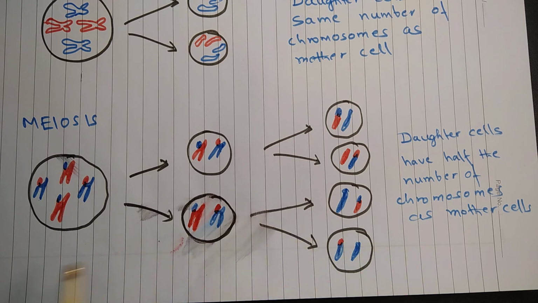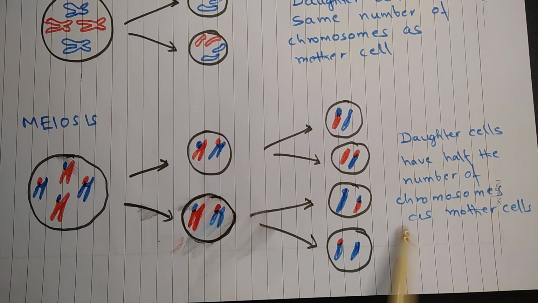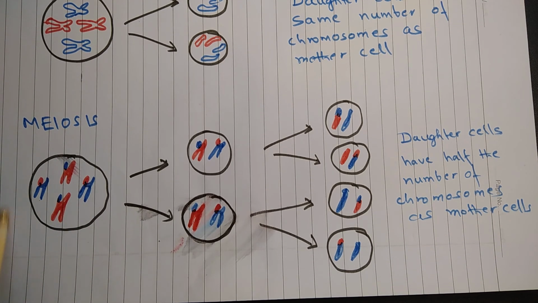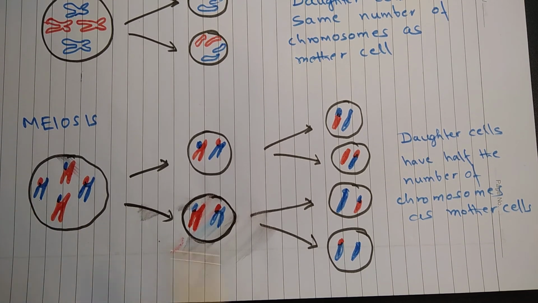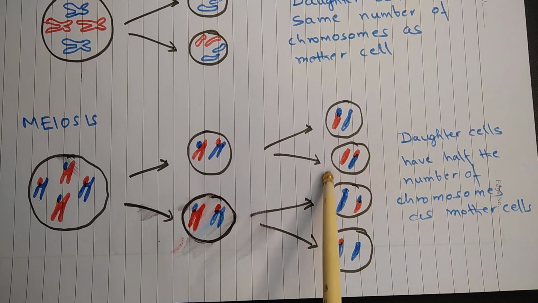These are 2 steps of meiosis. You will read about them in your higher classes. After meiosis, daughter cells have half the number of chromosomes as the mother cell. So here the mother cell has 4 chromosomes and each daughter cell has 2 chromosomes. Okay, that is the major difference.